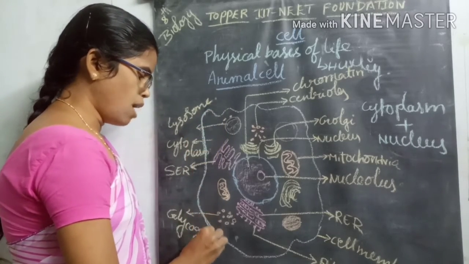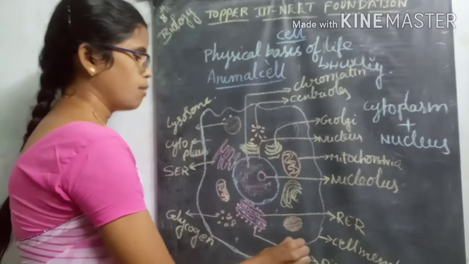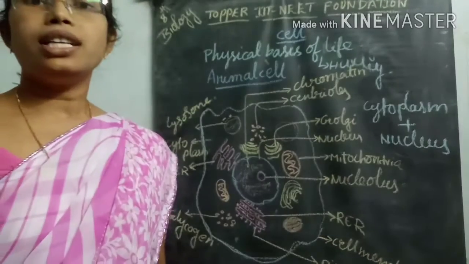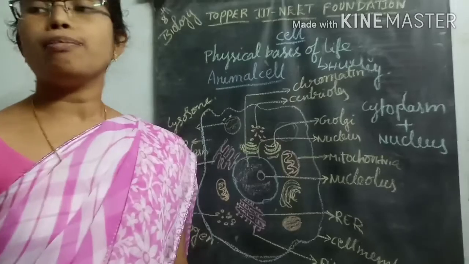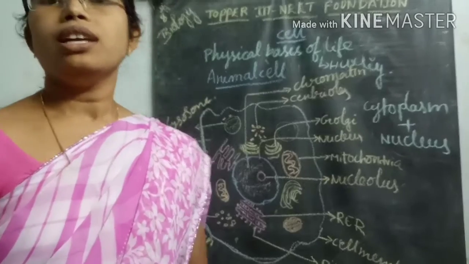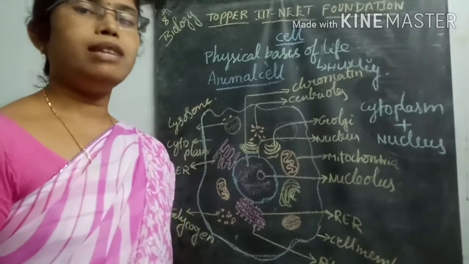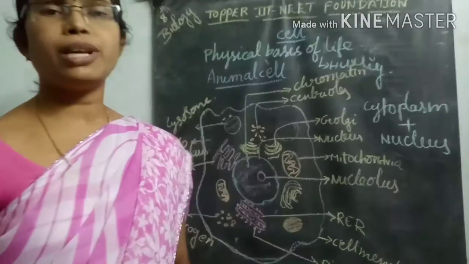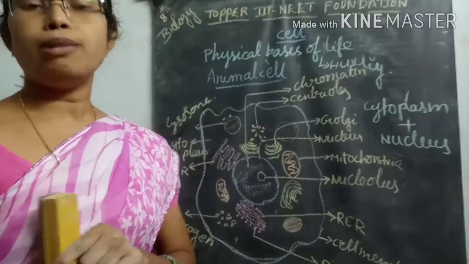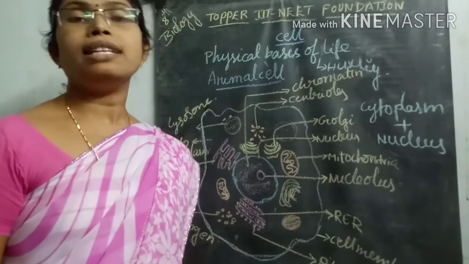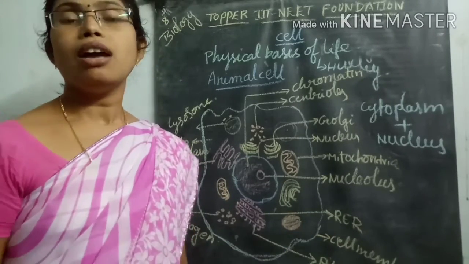Then coming to another layer which surrounds the protoplasm, that is called the plasma membrane, or cell membrane. What is this layer? The cell membrane is present in every cell: in the animal cell, the plant cell, and in bacteria, the plasma membrane is present.